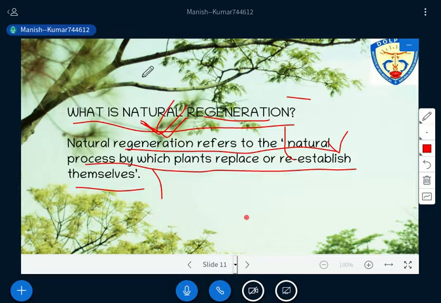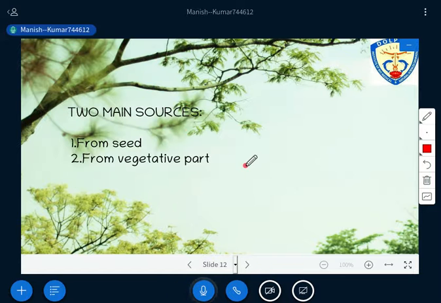As the name suggests, nature's rules are paramount here, with no interference or intervention from outside agencies. This is the simple meaning of natural regeneration, right?